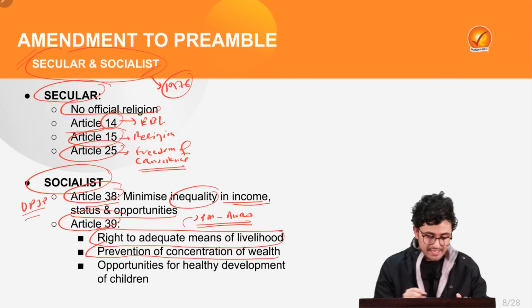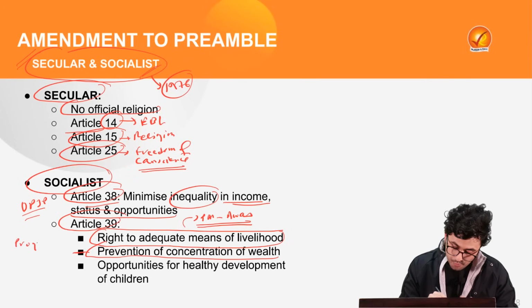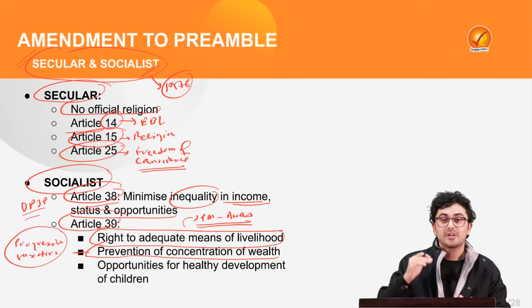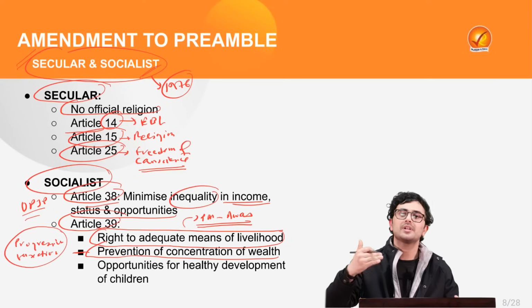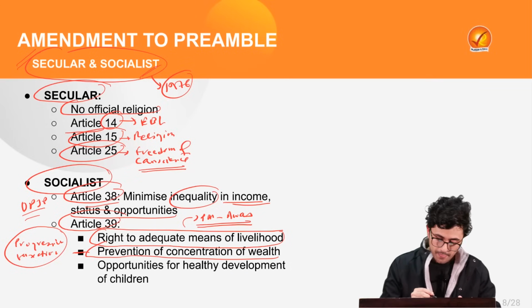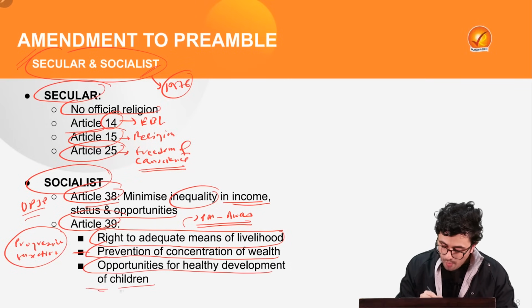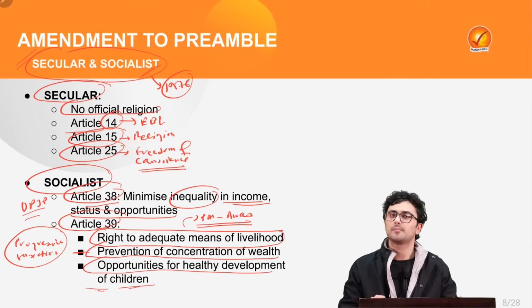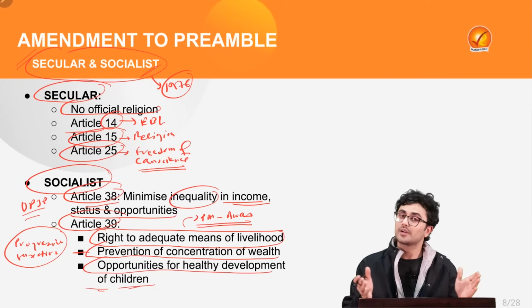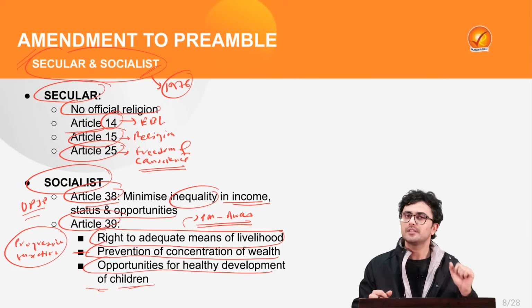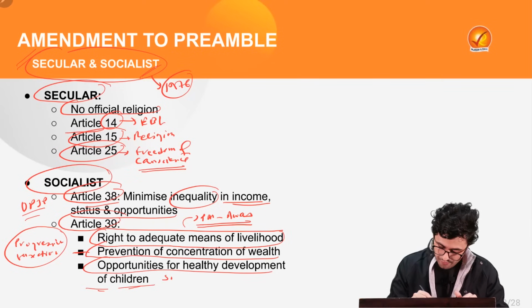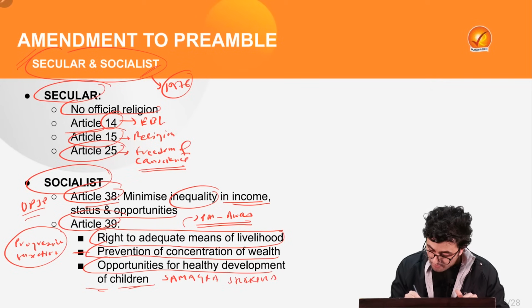For example, in our country, we have progressive taxation, where your tax increases as your income increases. Also, it directs the state to provide opportunities for the healthy development of child. Also, our government has taken various initiatives in this regard. For example, we have Samagra Shiksha, and for their nutrition, we have midday meal scheme.